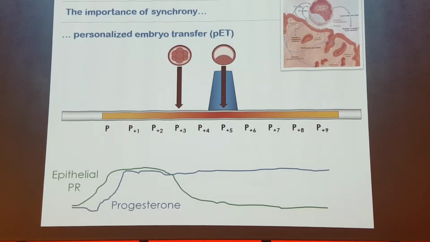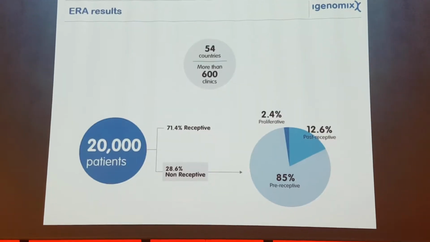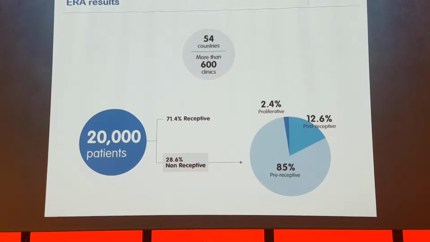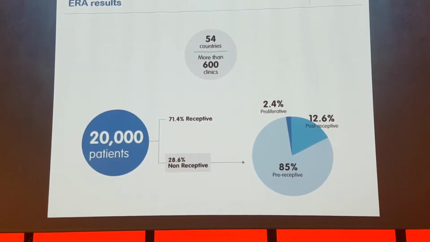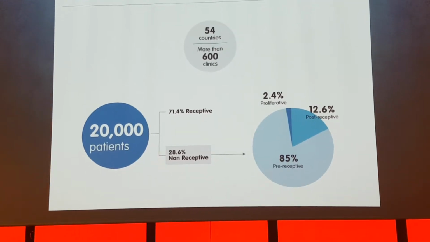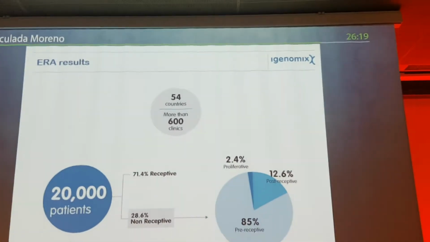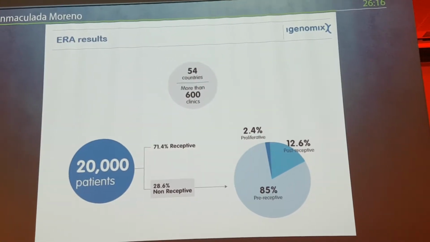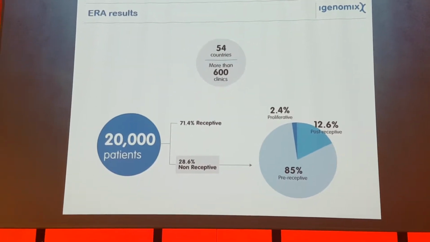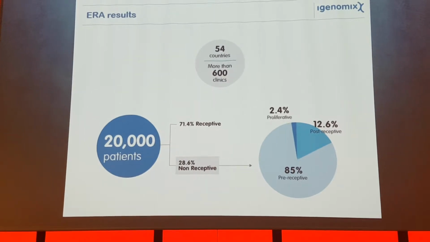And using this criteria, we have been performing this test in many patients, 20,000 but more now these days. And we can find that nearly 30% of the women that we analyze have a receptive window that is displaced, so only changing the days of administration of progesterone can improve the rate of this patient.